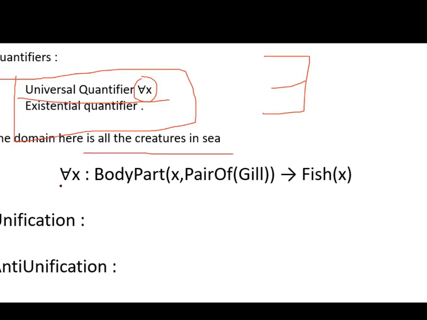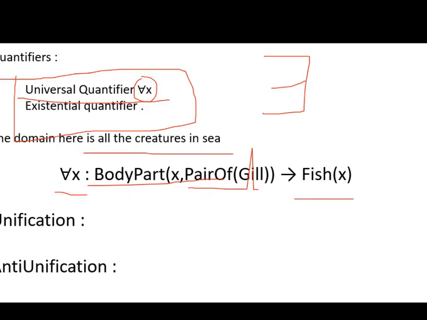This quantifier can be expressed like: for all x, for all creatures in the sea, body part x comma pair of gill. This is a predicate; it means x is having two pairs of gills. Then it is definitely a fish. This is how it is expressed.